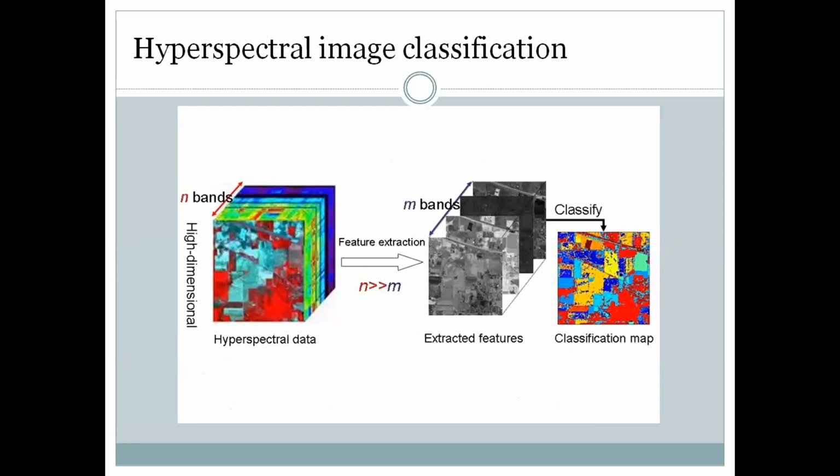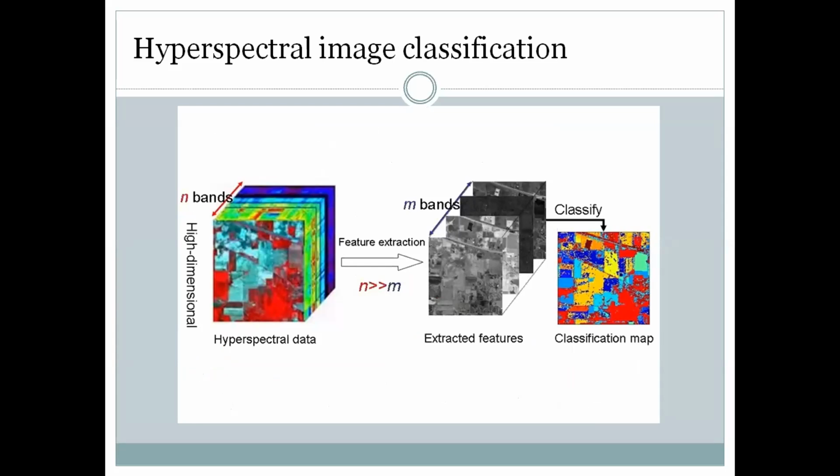Hyperspectral image classification is the task of assigning a class label to every pixel. Spectral imagery has been widely used recently as it has the advantage of containing both spectral and spatial information as compared to traditional RGB images.